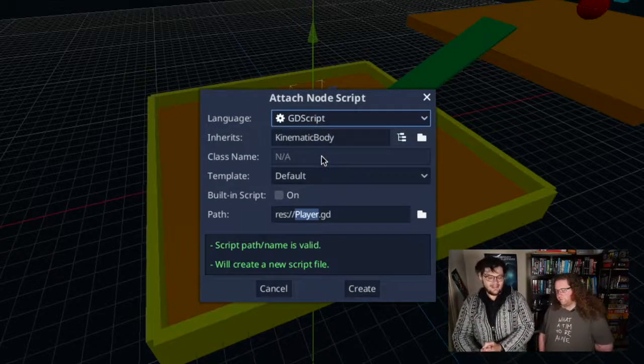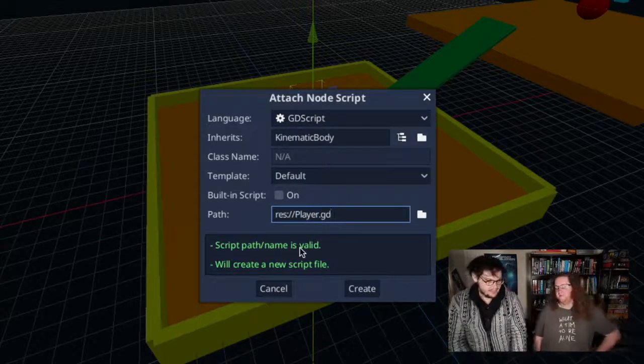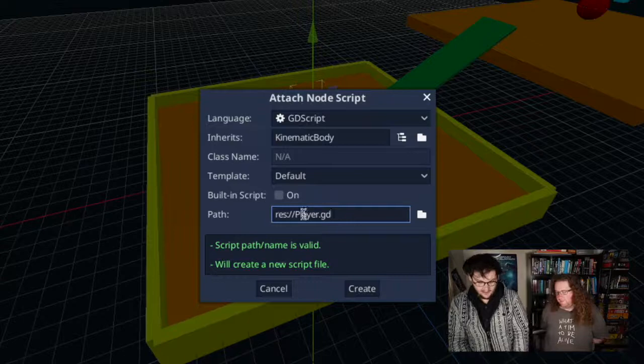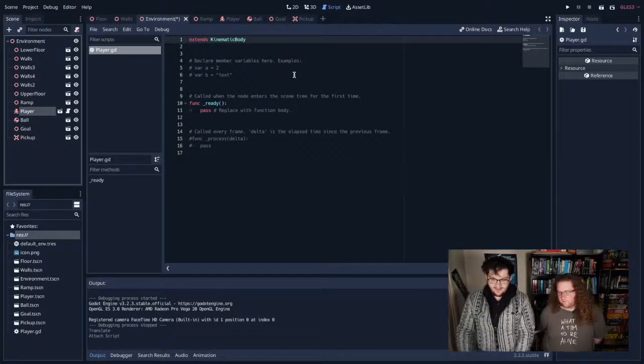It's very similar to Python. Python-ish, I guess. Inspired by Python. And it's going to ask us what we'd like to call it. We're going to leave it as player.gd. GD is GDScript. I'm going to create, and it's got a built-in code editor. That's great. We don't need to touch much of what's there.